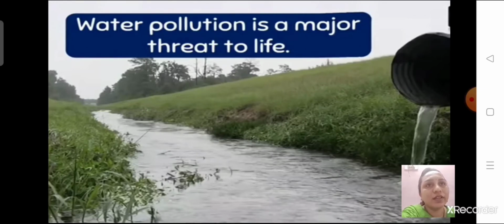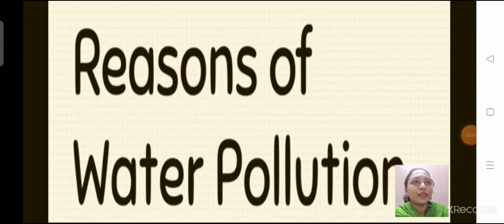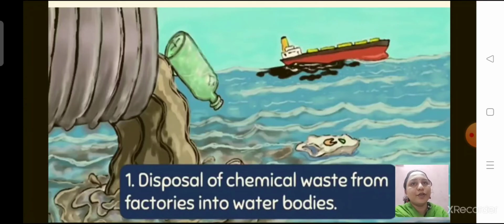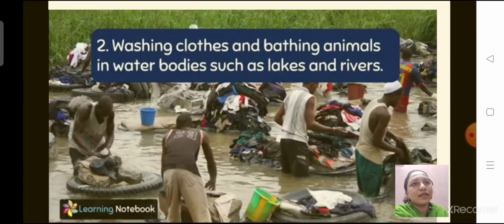Okay? Do you know the reasons of water pollution? Let's see. First major reason for water pollution is disposal of chemical waste from factories into water bodies. Okay? And the next reason is washing clothes and bathing animals in water bodies such as lakes and rivers. Okay?